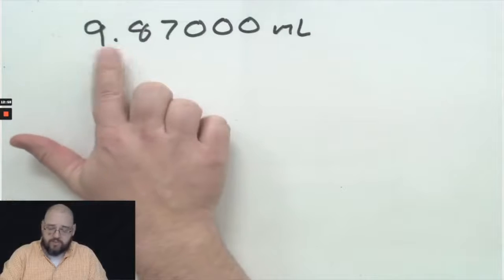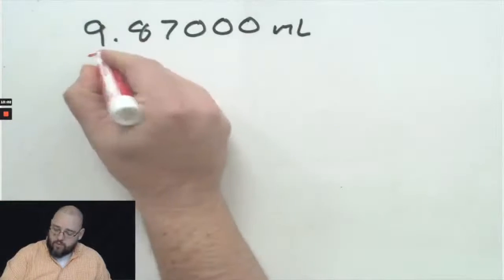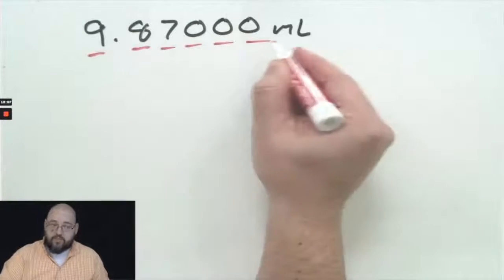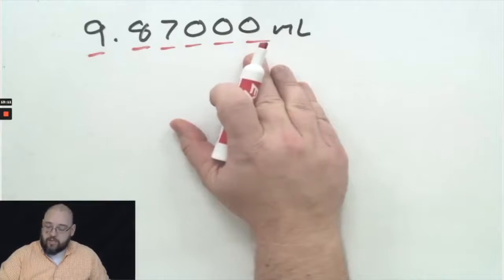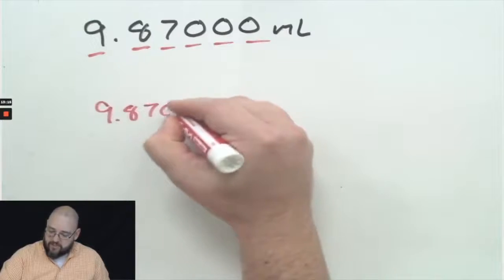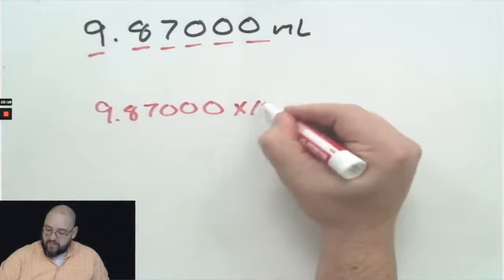My decimal is present, so all of these digits are going to be significant. So 1, 2, 3, 4, 5, 6. Trailing zeros are significant when the decimal is present. So all of those are significant digits. So I'm going to write down my significant digits and add times 10.